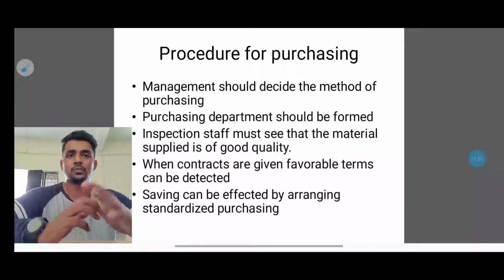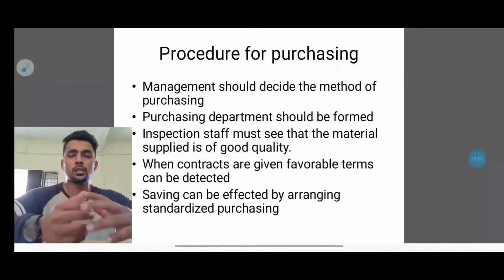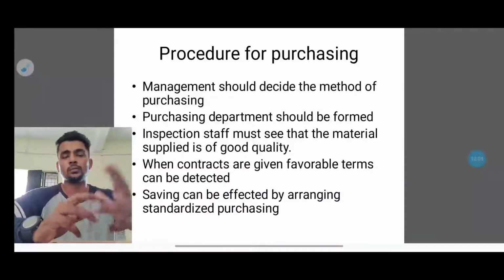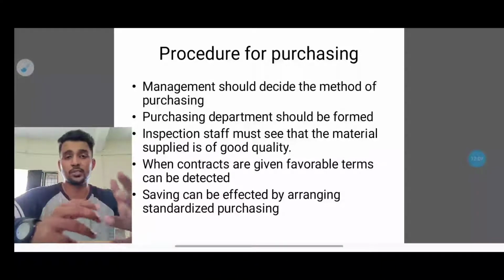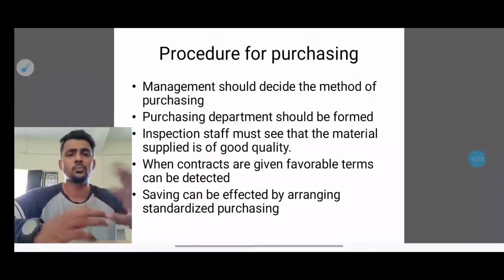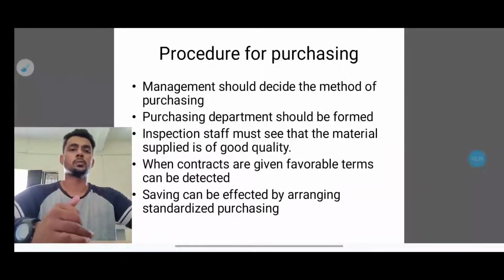Management should decide the method of purchasing. They have to decide whether they want to buy on debit or on credit, because some industries buy on debit, where they get the product beforehand and pay later; this kind of thing is their purchasing method. Some will be buying by online transfer, some in cash. So it depends on the management.